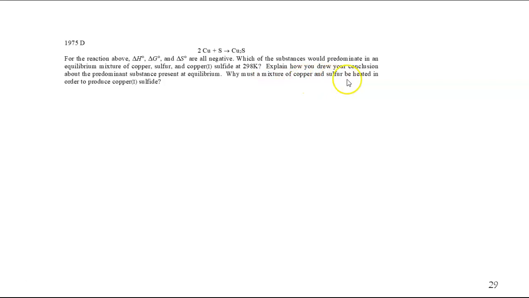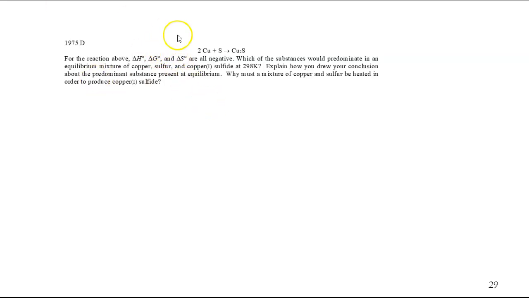Why must a mixture of copper and sulfur be heated in order to make the copper 1 sulfide? Well, let's think of these things in terms of the favorability of the forward reaction. Negative delta H means it's exothermic. That favors the forward reaction. You don't have to put any energy in. In fact, it liberates energy. Delta G being negative is also favorable. That indicates a feasible and spontaneous process.